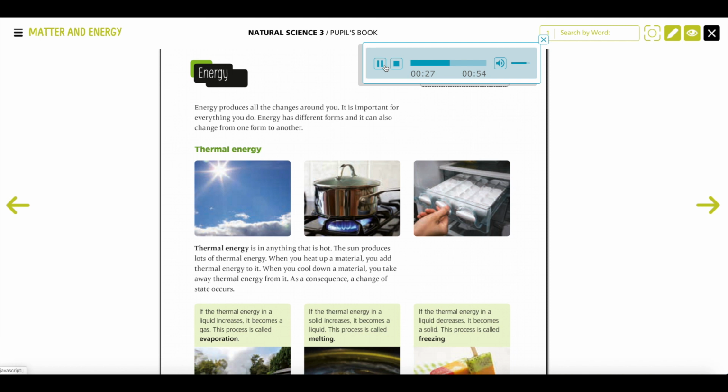If the thermal energy in a liquid increases, it becomes a gas. This process is called evaporation. If the thermal energy in a solid increases, it becomes a liquid. This process is called melting. If the thermal energy in a liquid decreases, it becomes a solid. This process is called freezing.